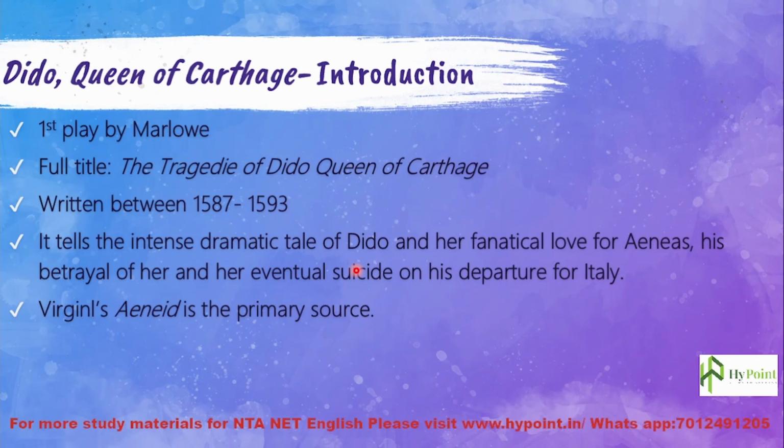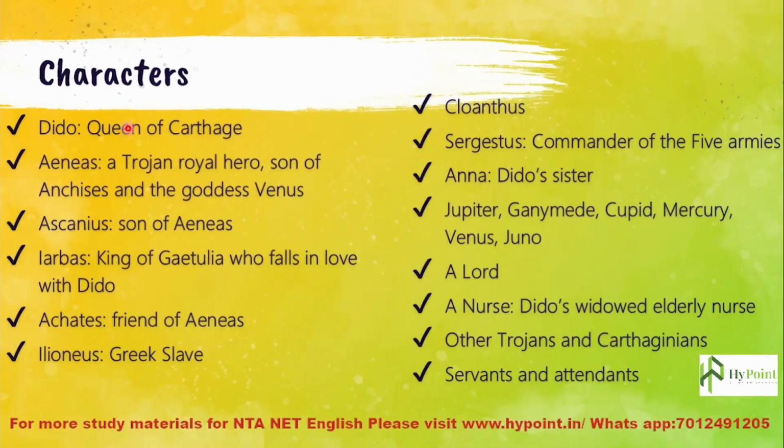So you have to understand the story from the background of Virgil's Aeneid. Virgil's Aeneid is the primary source that I already told you. Now let's see which are the major characters of the play. Dido, Queen of Carthage, is the title character. Then Aeneas, a Trojan royal hero, son of Anchises and the goddess Venus. And Ascanius, who is the son of Aeneas.